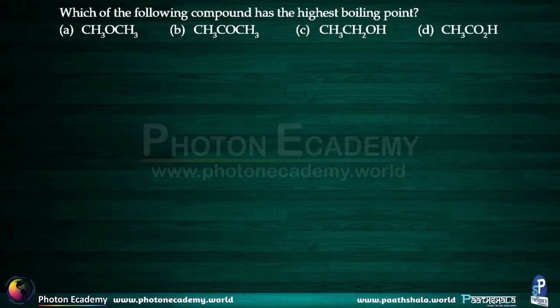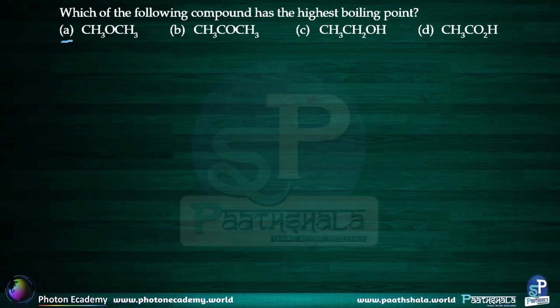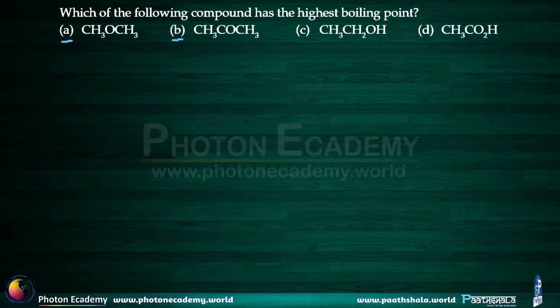So what we must understand is that option A is going to be an ether. Now ether does not exhibit hydrogen bonding of any sort. If we have a look at option B, it is a ketone. Ketones exhibit a polar nature because there is a charge separation along the carbon-oxygen double bond. Oxygen has a partial negative charge and carbon atom has a partial positive charge. Thus we can say that there will be a charge separation along the carbon-oxygen double bond, and thus we observe that the ketone molecule will always have a polar nature.